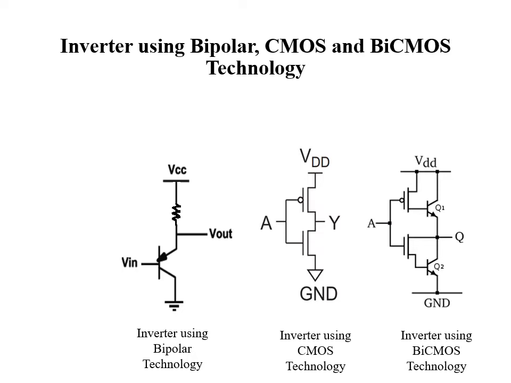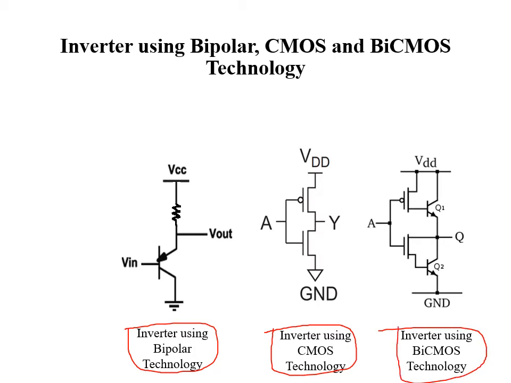In the first circuit, the inverter is implemented using bipolar technology. In the second circuit, the inverter is implemented using CMOS technology, and in the third circuit, the inverter is implemented using BiCMOS technology. Here in the first diagram, we can see that a resistor is used in the pull-up network and a PNP transistor is used in the pull-down network.